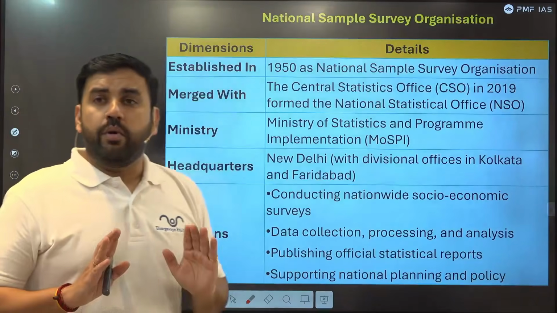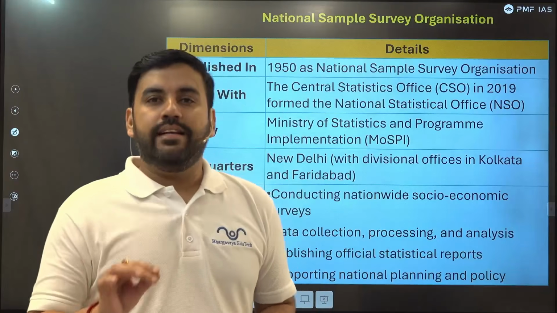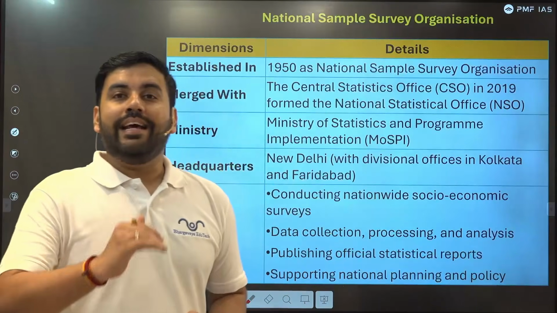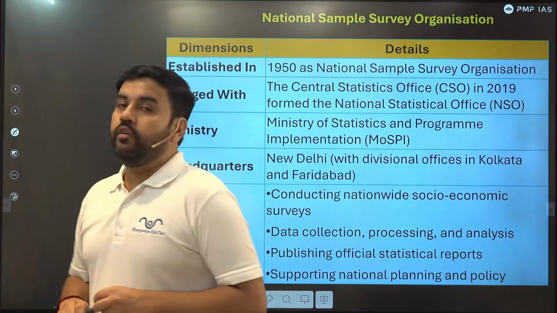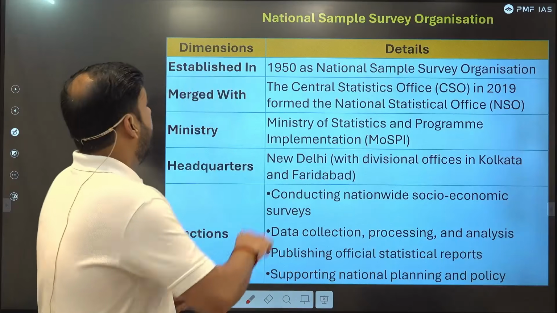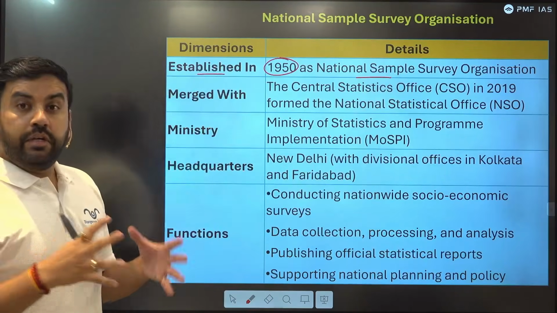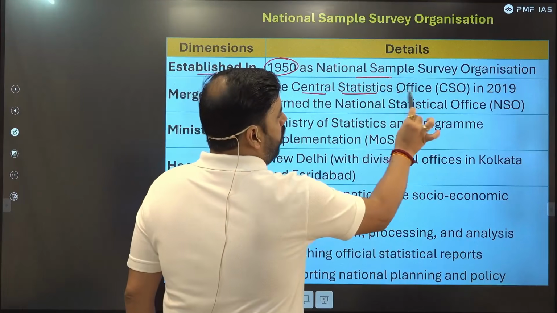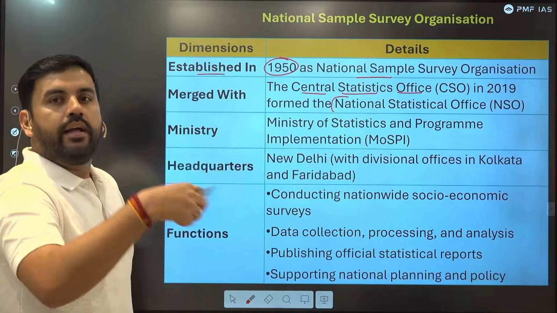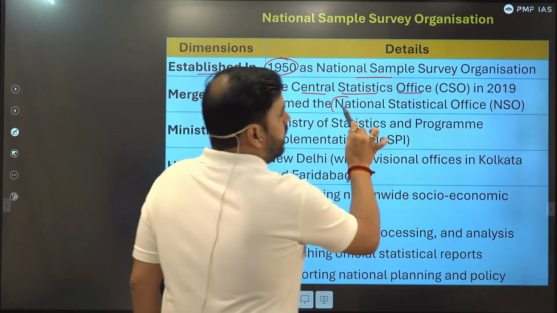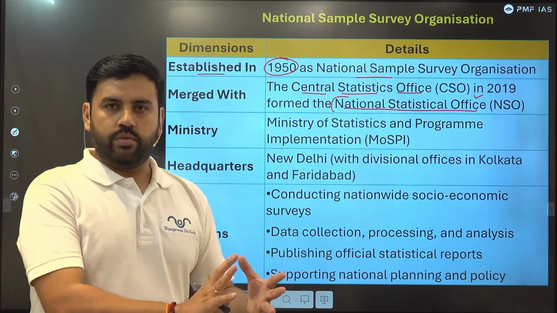Now, coming to a very important thing, the organization which is conducting this survey. This organization is NSSO. Now it is called NSO. So let's understand about this. This slide will help you to get the idea for the prelim examinations. Established in 1950, NSSO, right? In 2019, it was merged with the Central Statistics Office, and together, NSSO plus CSO are now called the National Statistical Office. So together they are now called NSO.